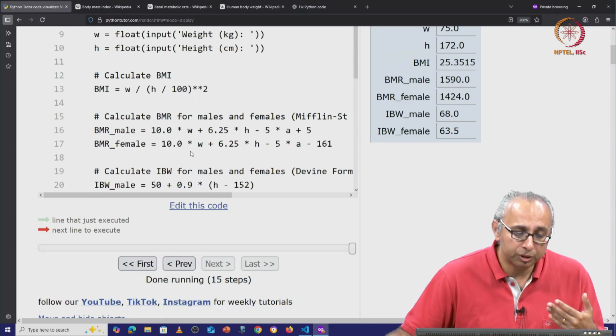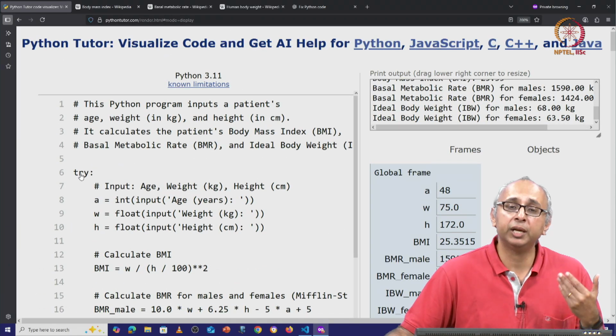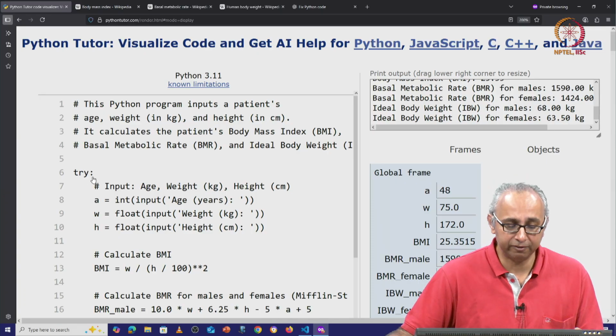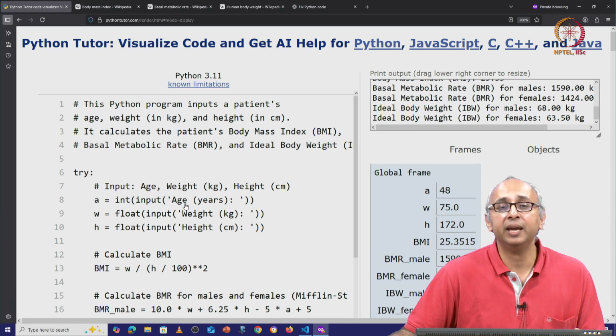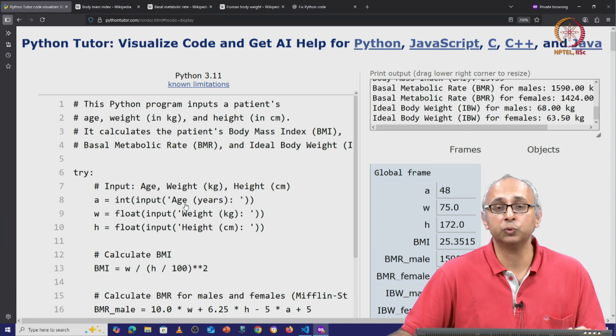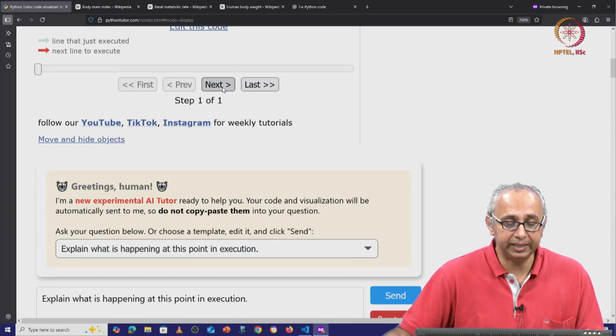So this extra piece of code that my AI suggested only works if I enter illegal values. So let me give you an example of an illegal value. I will enter an age that cannot be converted into an int. And this time I will enter an illegal age.